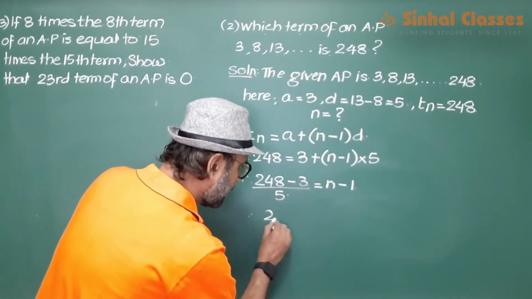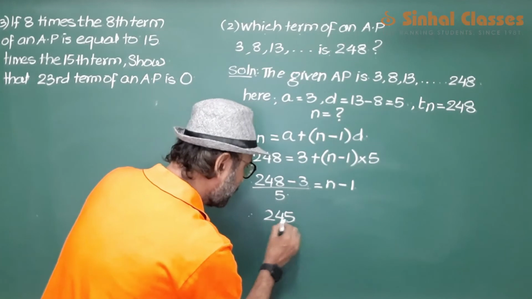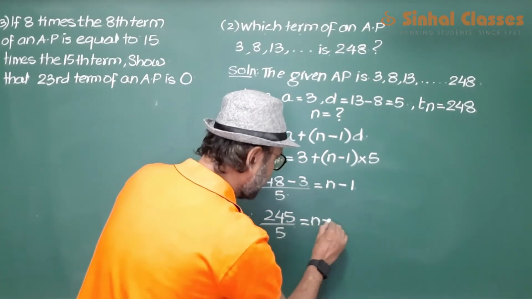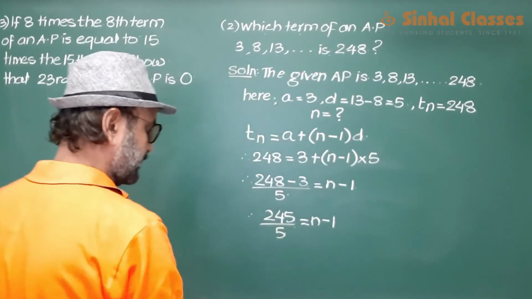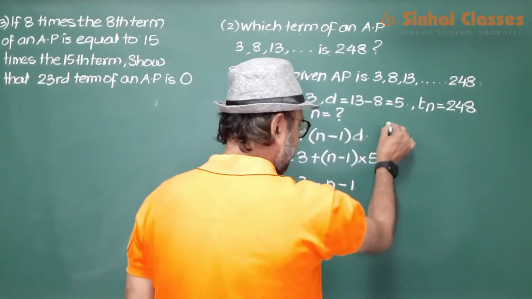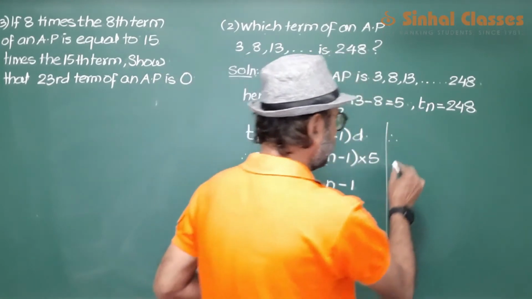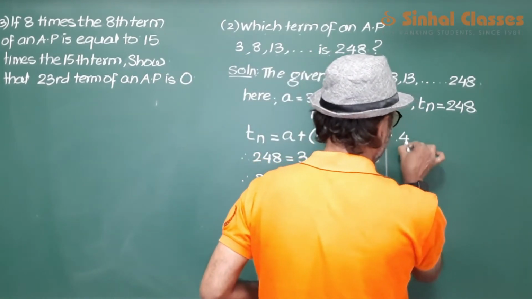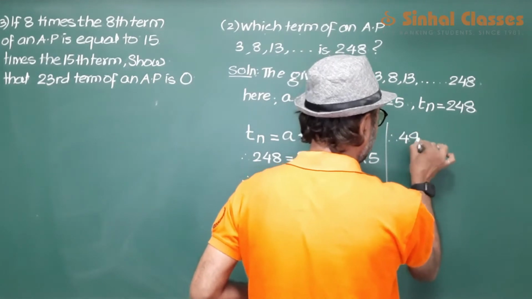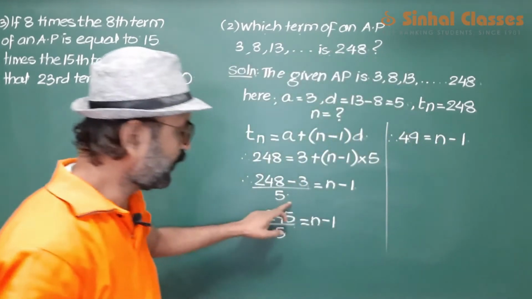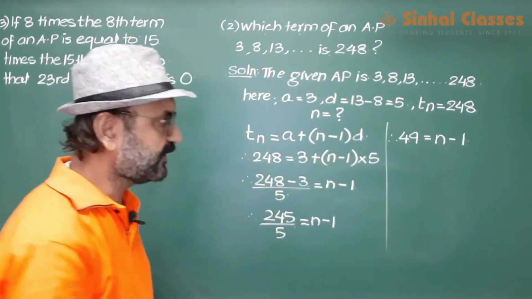So 245 upon 5 is equal to n minus 1. 5 fours are 20, 5 nines are 45, so 245 upon 5 is 49, equal to n minus 1.